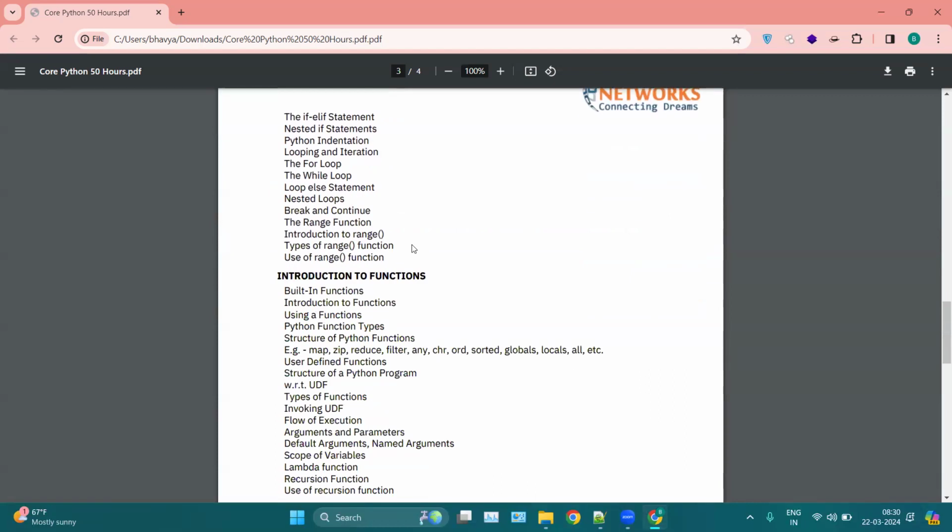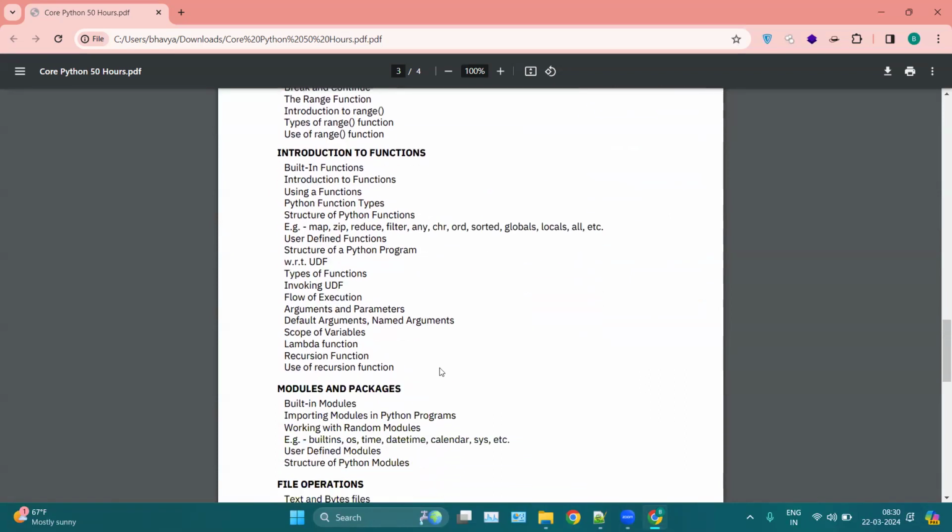After the statements, conditionals and loops, we will discuss functions. We have two types of functions in Python: built-in functions and user-defined functions. We will see both, how we can create our own function and how we can use the pre-existing functions of Python.